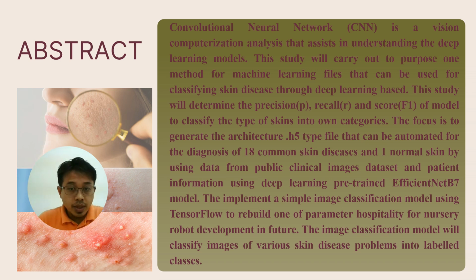The study will determine the precision, recall, and F1 score of the model to classify the types of skin into their own category. The focus is to generate an architecture .h5 type file that can be automated for the diagnosis of 18 common skin diseases and 1 normal skin, by using data from a public clinical image dataset and patient information, using deep learning and the EfficientNet B7 model.